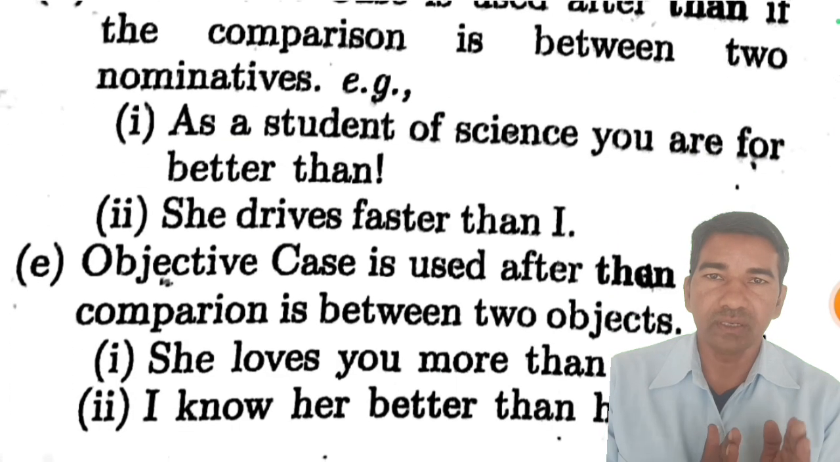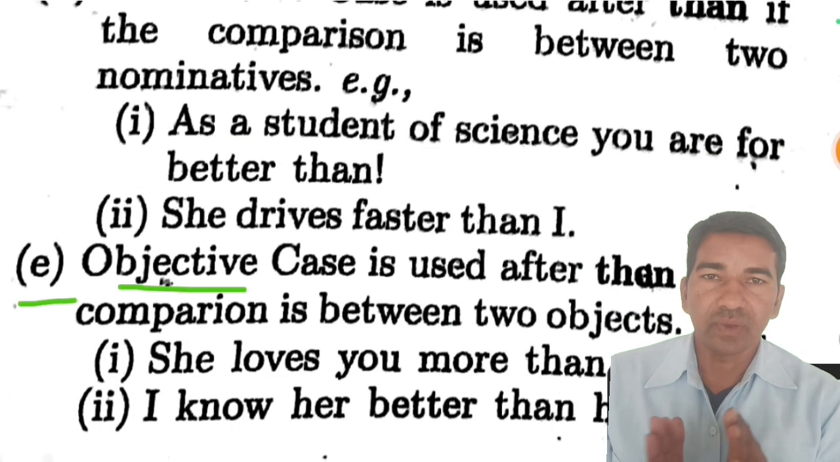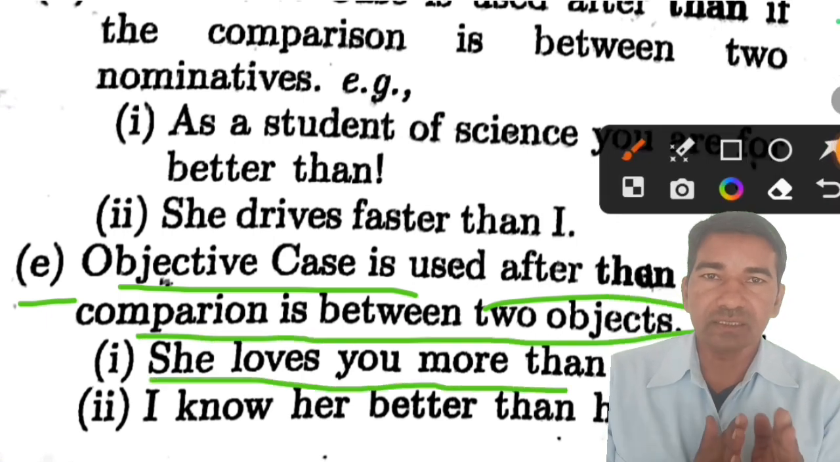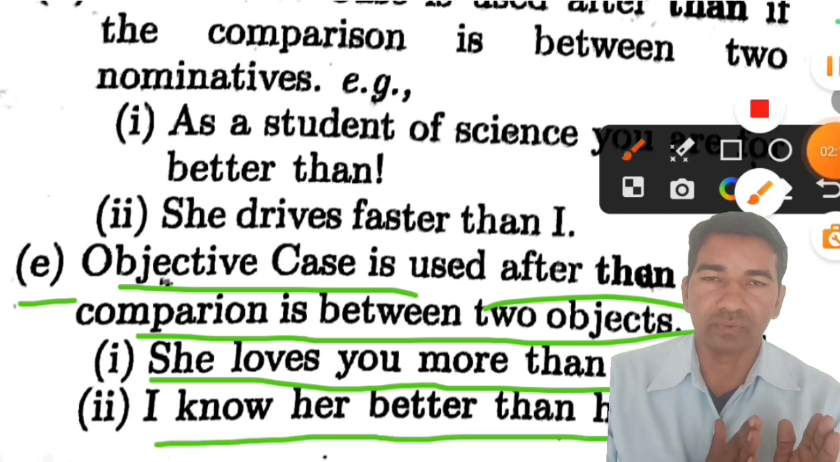Next rule is rule number E. Objective case is used after than if the comparison is between two objects. For example, she loves you more than me. Example number 2, I know her better than him.